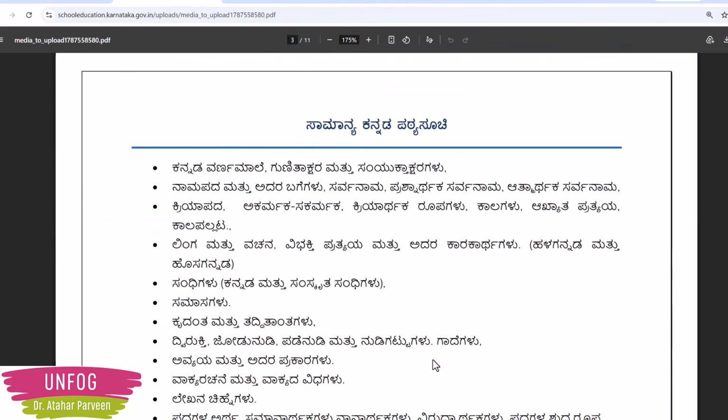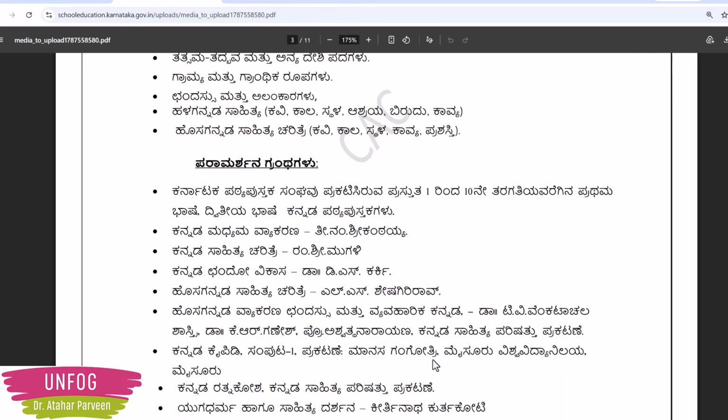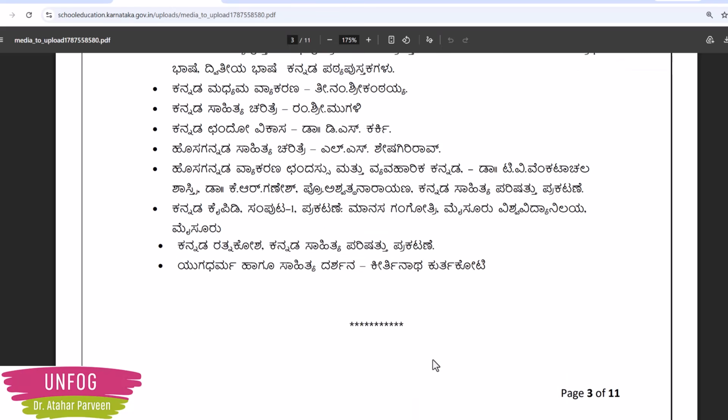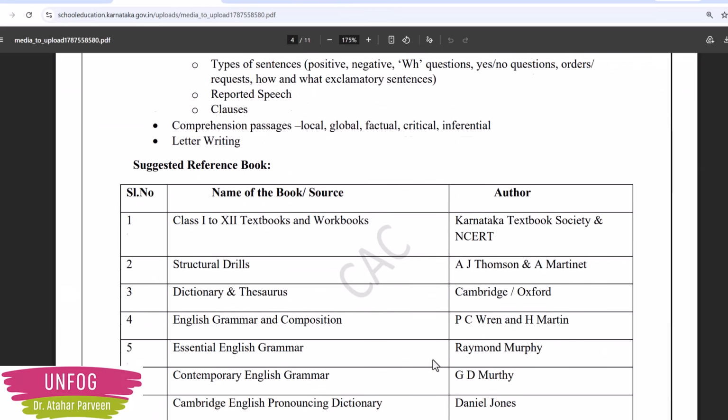So this is Samanya Kannada Pathya Suchi. This is for General Kannada. Here also they have given the references. You can go through it. Then for the General English syllabus also they have given reference books.